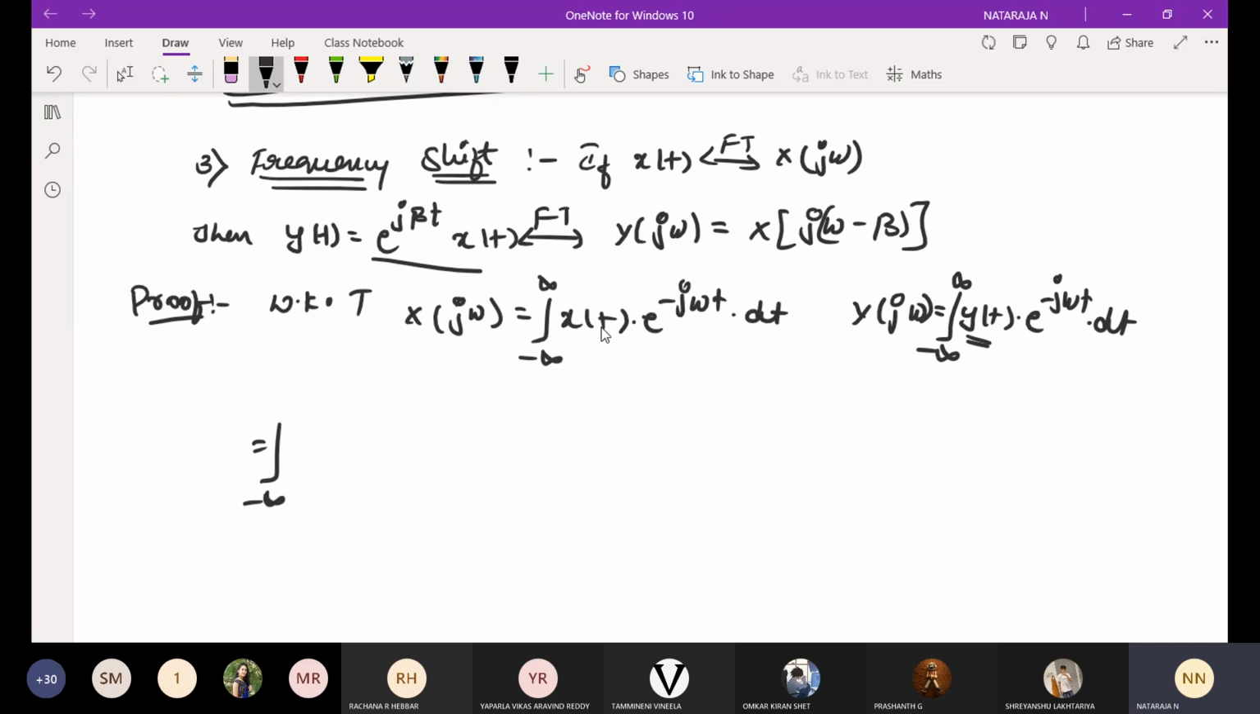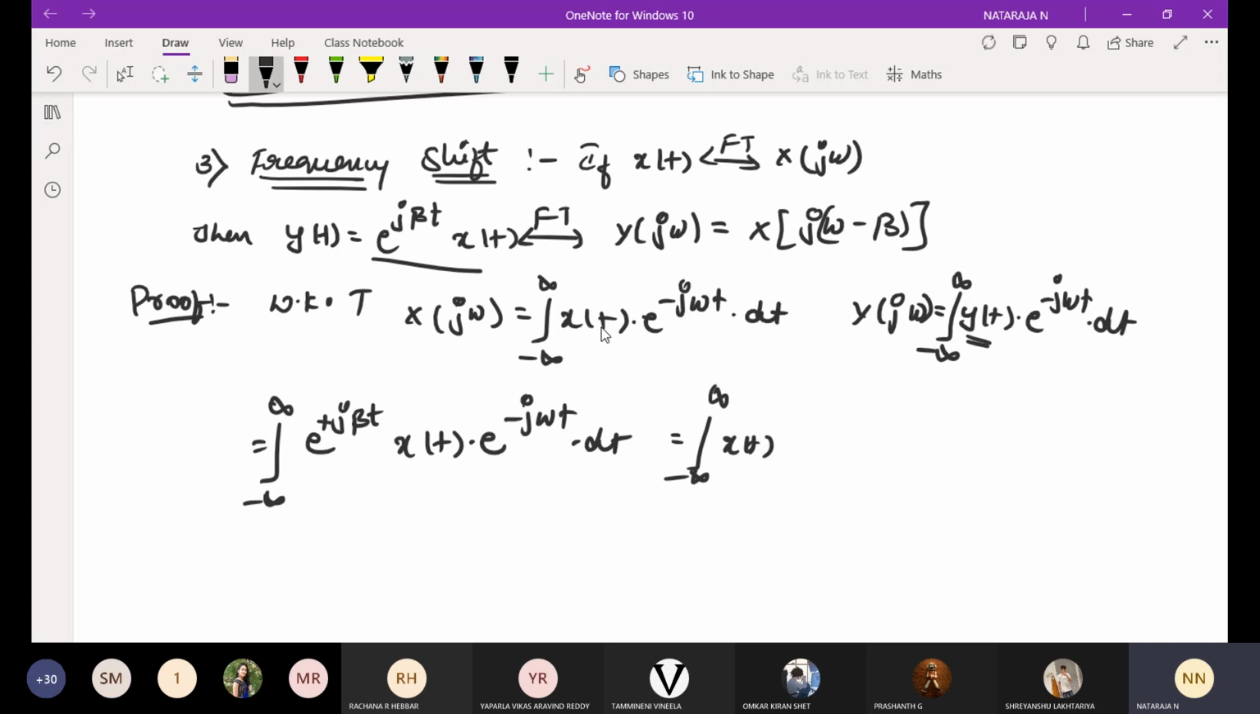If I substitute that: integral from minus infinity to infinity e power plus j beta t into x of t into e power minus j omega t into dt. I am going to represent only y of t. Y of t will be e power j beta t into x of t. The remaining things are in the standard equation, which I am not going to change. Then I am going to shuffle these terms.